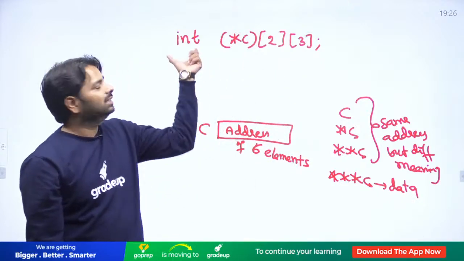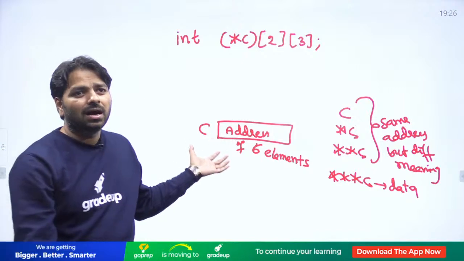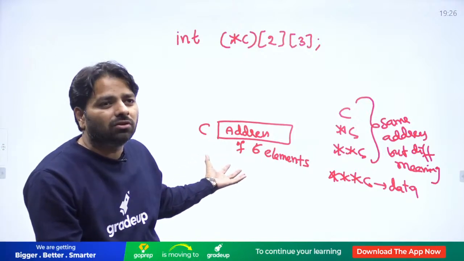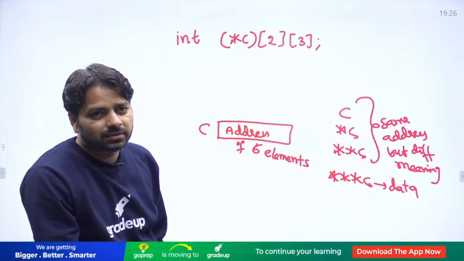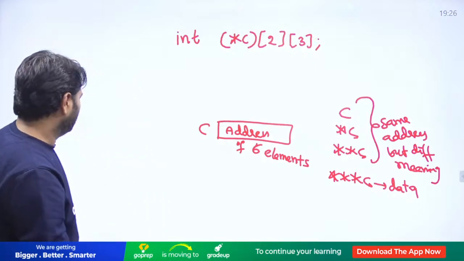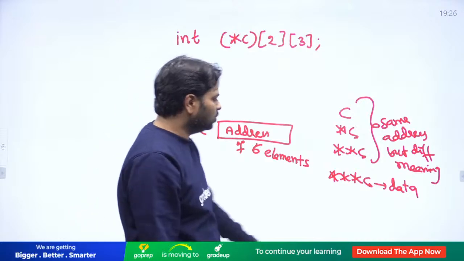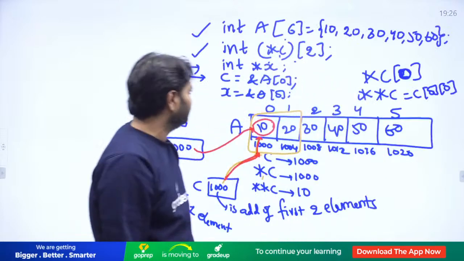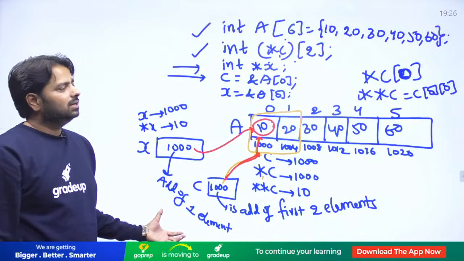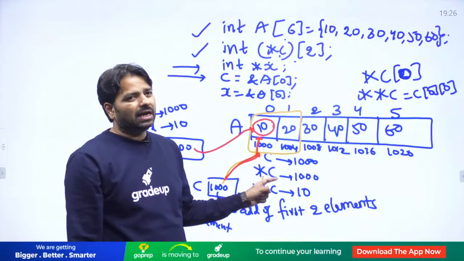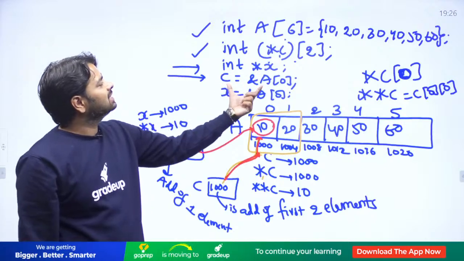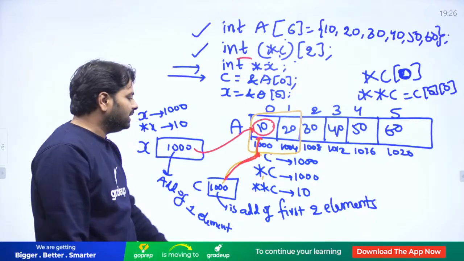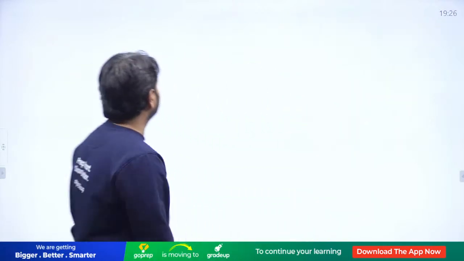If you are going to deal with integers, everybody clear? How do you understand this point? It's not at all easy, guys. Okay. There's one more declaration for you. Those people who did not understand from here. Everybody clear here? C and star C is going to give an address. This star C, when will it give? If star C is normal integer. So I need to explain now many things.